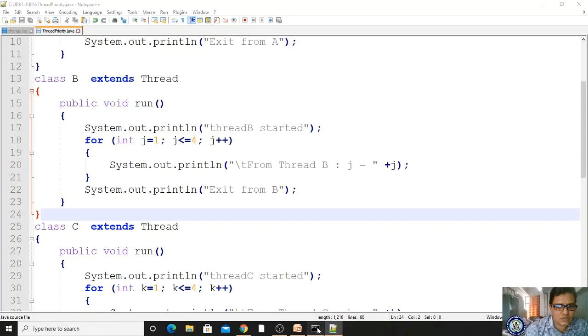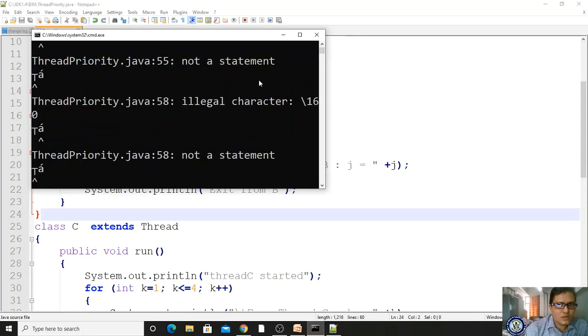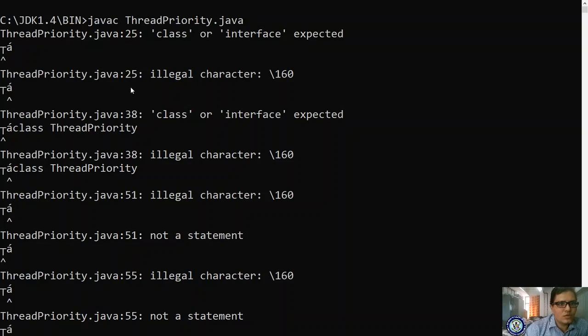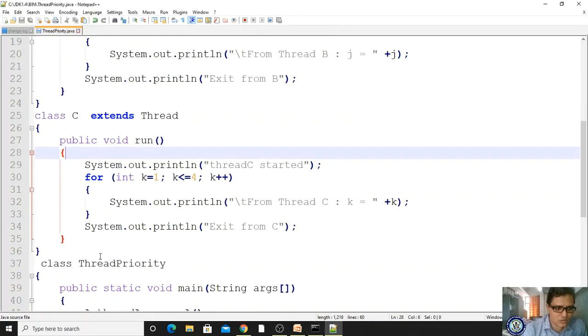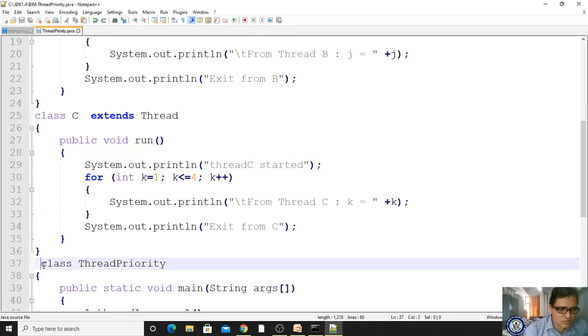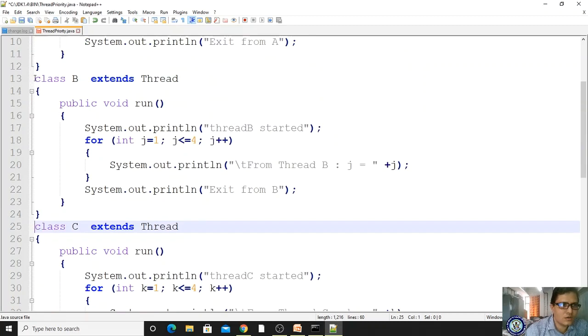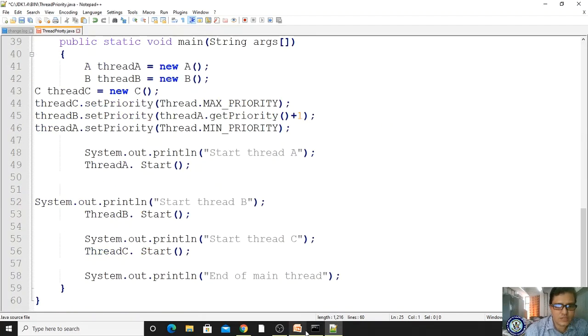And where is the next line? 25th is okay. 38. Okay, Alt+Enter, come to 38. So here it is showing a space. Here also showing a space. Now fine. Yes, 38 is done.